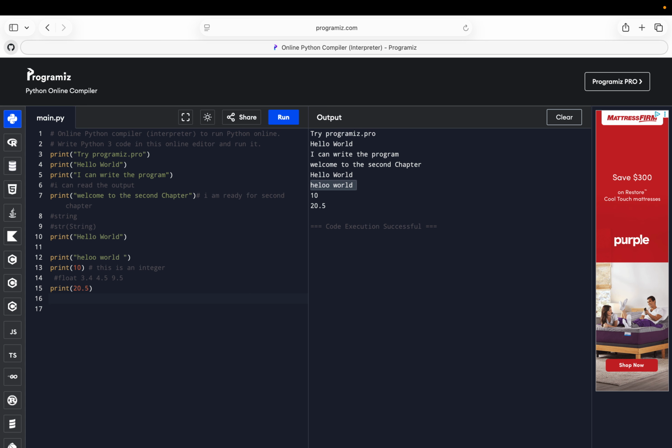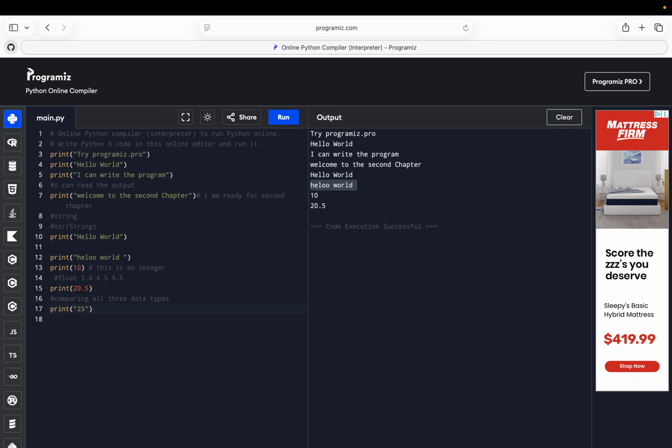If we compare all three, for example, comparing all three data types, print 25, so I should use this. Yes, so if you use the quotes, it's gonna be a string.